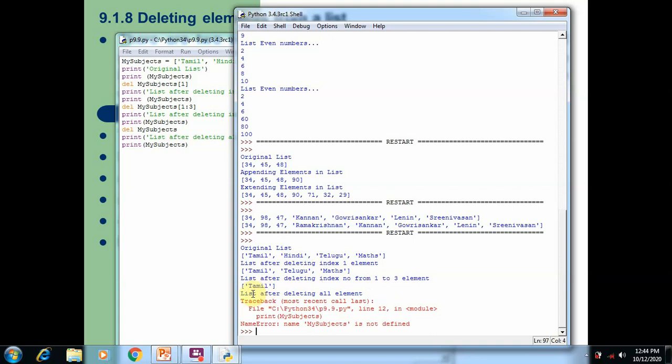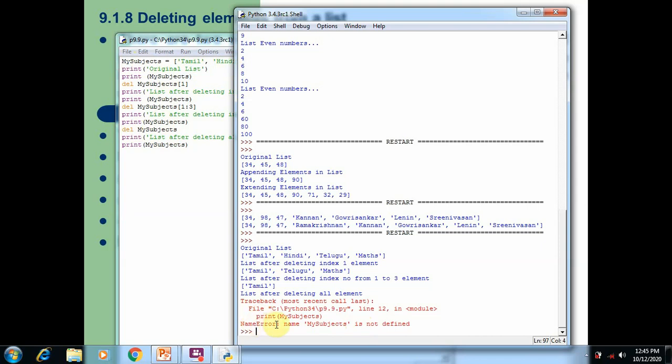After deleting all the elements, when we try to display the list without giving the index number, we can see the error. Here you can see the error: name my subject is not defined. It means when you use the del statement for removing all the elements of the list, the del statement will delete all the elements of the list as well as the list itself.